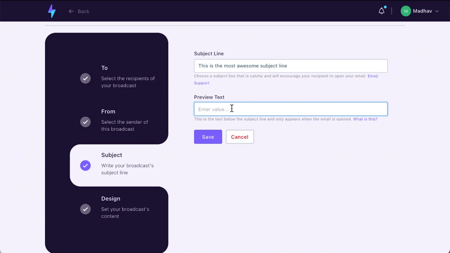Okay, so then you can enter a preview text. This is the text that comes below the subject line. So this is a preview text. You can either choose to write it here, or not, and that's also fine. Many people just don't use it. That's perfectly fine. But in any case, that's what this is.